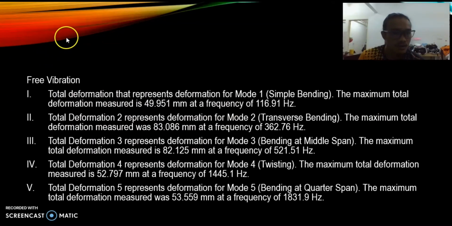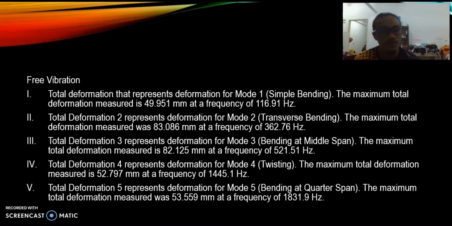Last one, free vibration. Number 1, total deformation represents deformation for mode 1, bracket simple bending. The maximum total deformation measured is 49.951 mm at a frequency of 116.91 Hz. Number 2, the total deformation represents deformation for mode 2, bracket transverse bending.